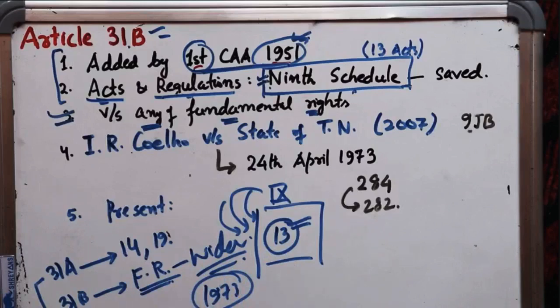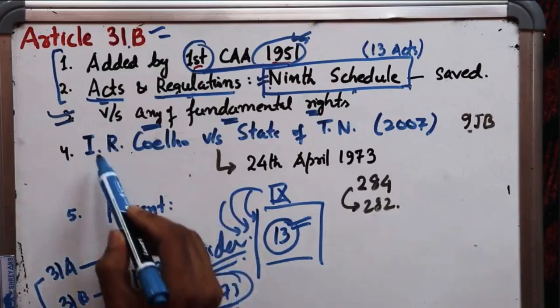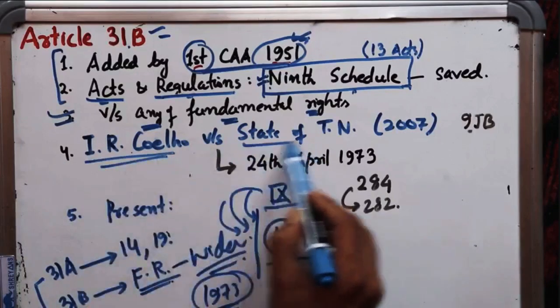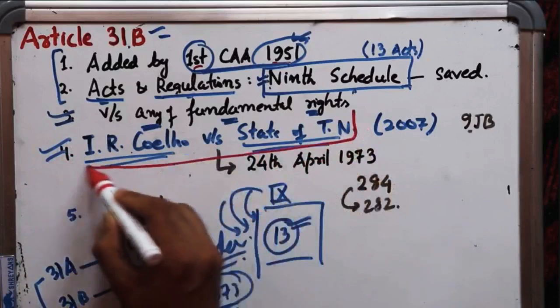You all know that. In the case of Keshavananda Bharati, the Supreme Court of India gave the doctrine of the basic structure, right? And then in the I.R. Coelho versus the State of Tamil Nadu case, this is a very important case. You must remember it.